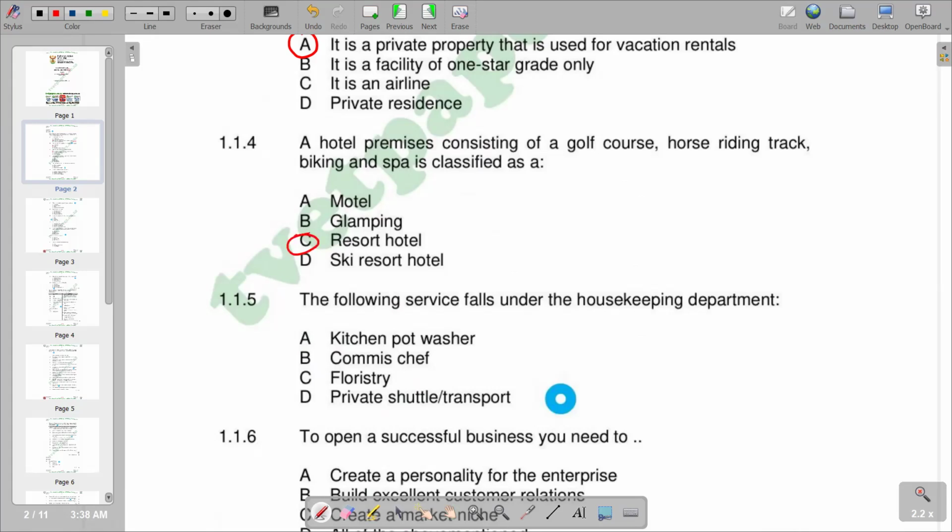Then 1.1.5: the following service falls under the housekeeping department. We are given different responses, but the correct response is C, which is the forestry. Further explaining forestry, it encompasses flower care and handling. It is also responsible for flower design and arrangement, merchandising, production, displaying, and flower delivery. So that is under the housekeeping department, and we have C as the correct response.